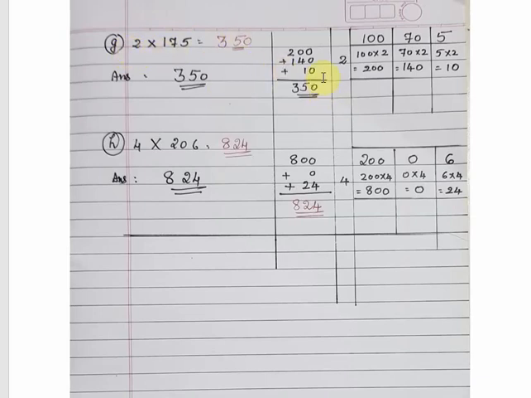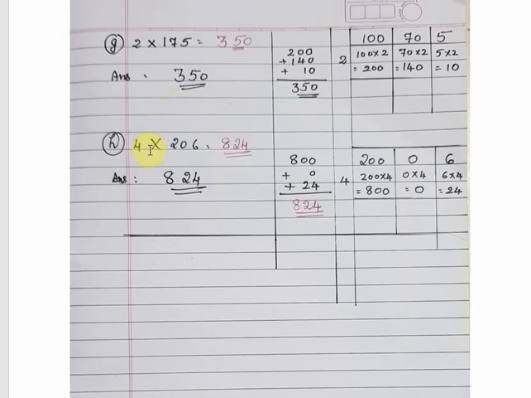We can take the greater number on top. 175 we can split into 100 plus 70 plus 5, multiplied by the small digit, that is 2. So 100 twos are 200, 70 twos are 140, 5 twos are 10. So 200 plus 140 plus 10 equal to 350. So approximate value, when we say, it will be more than 300 and less than 500.